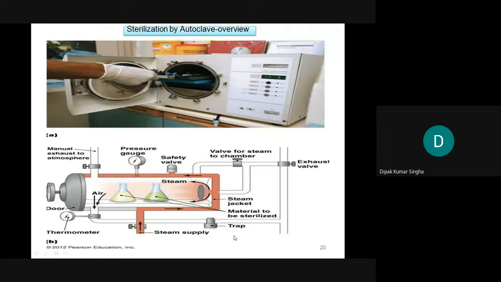The steam supply tap and the steam jacket: a very thick jacket is used so that it does not burst or explode, just like a pressure cooker. Actually, the autoclave mechanism is nothing but a pressure cooker. The same technology and the same principle apply. That's why the jacket of the pressure cooker is quite a bit thicker than